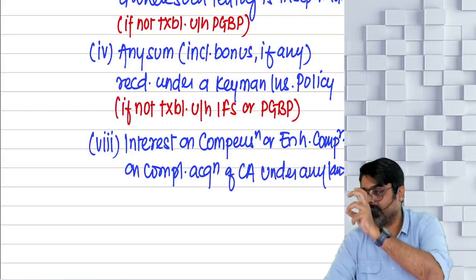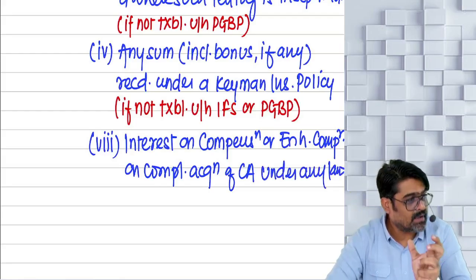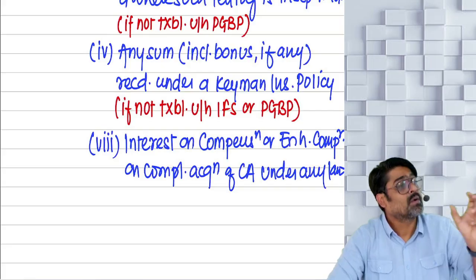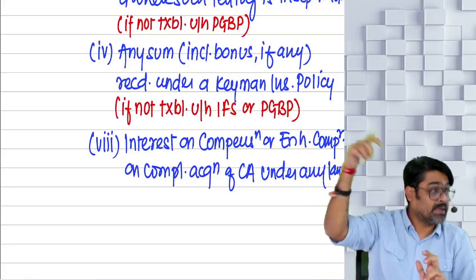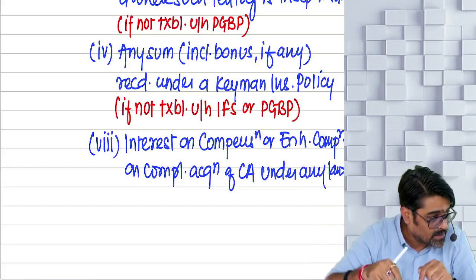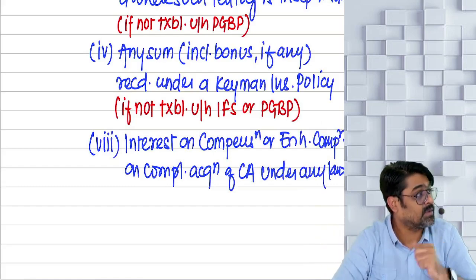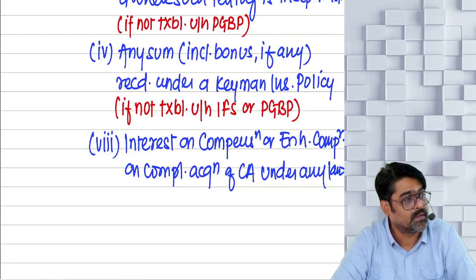So if your capital asset is compulsorily acquired under any law, compensation or enhanced compensation will go to capital gain. But interest on that will come under the head IFOS as per specific charge. Clause number 8, yes or no?